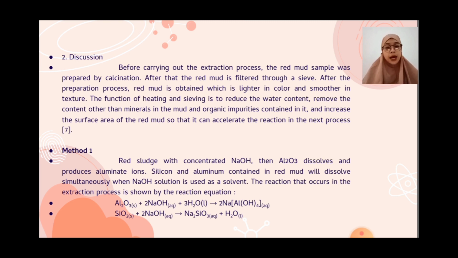SiO2 plus 2NaOH produce Na2SiO3 plus H2O.